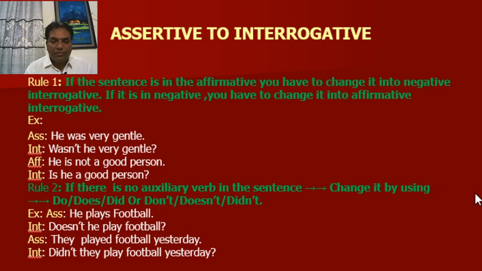Assertive, they played football yesterday. Didn't they play football yesterday? Look at the first example. This is the present indefinite tense, so you have to use doesn't. The second example is the past indefinite tense, so you have to use didn't.